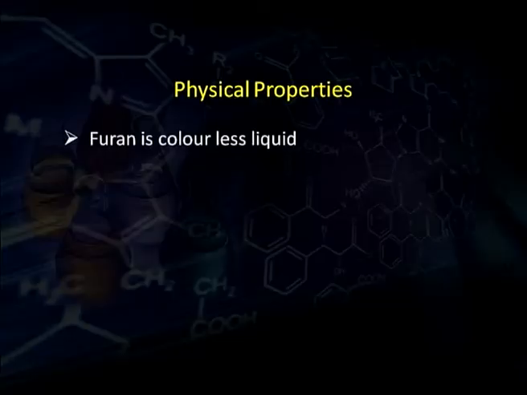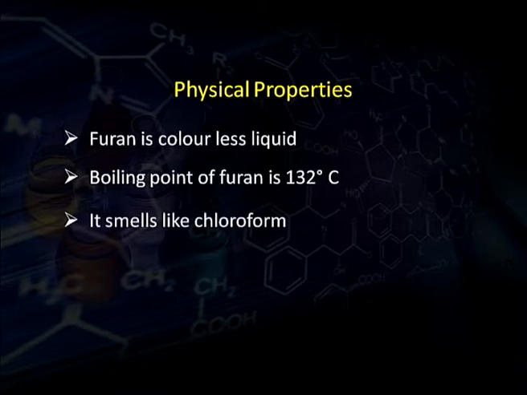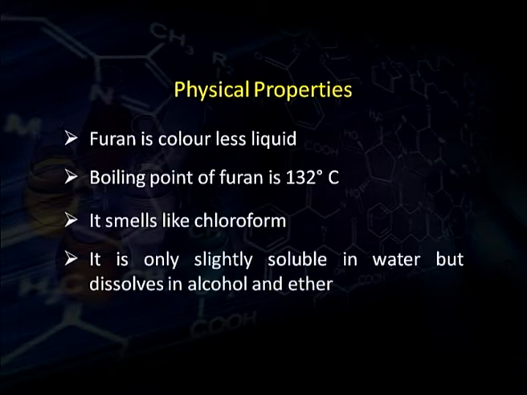Now, physical properties. Furan is a colorless liquid. Its boiling point is about 32 degrees Celsius. It smells like chloroform. It is only slightly soluble in water, but it dissolves in alcohol and ether.